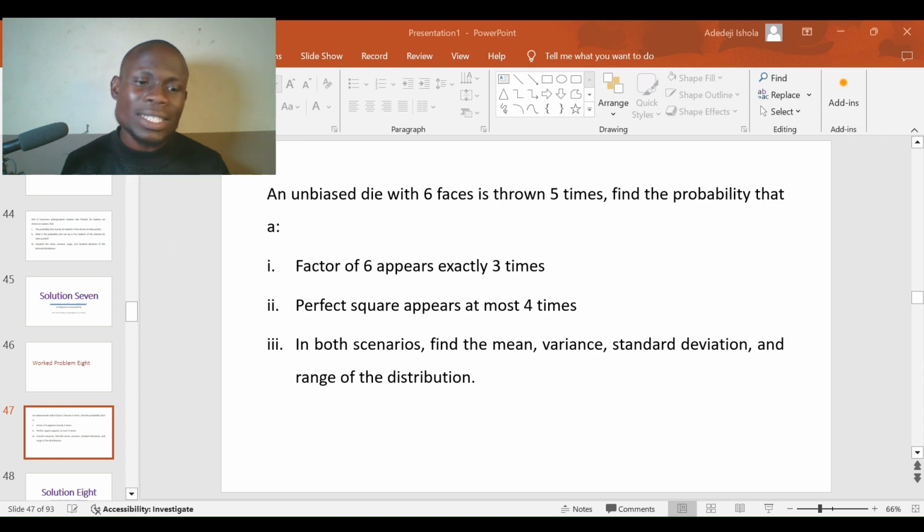If you don't get everything I'm saying, I'm sure by now everybody can confidently find the mean. The mean is the same thing as the expected value, as well as the variance, the standard deviation, and the range of a distribution. I'm very certain that everyone can deal with that at the moment. Without too much wait, let's get into solving the question.